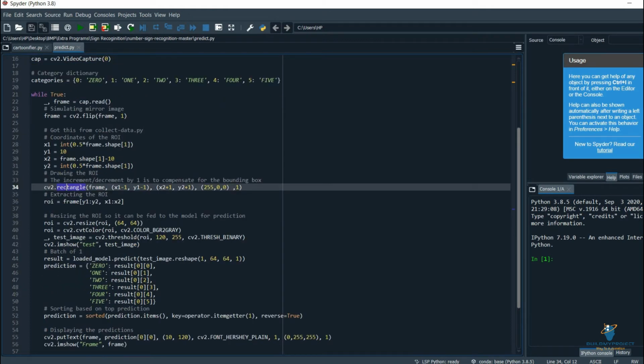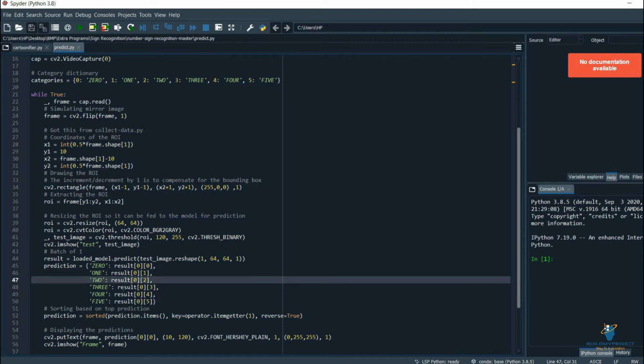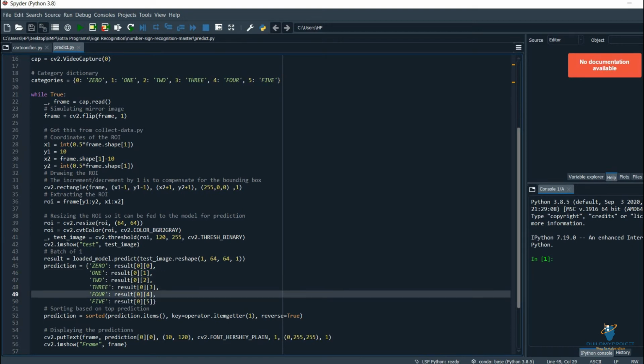So the first one is, the values we have used here are 0, 1, 2, 3, 4 and 5. What do you mean by that? That is a closed finger. It will just normally give the value 0. That is result 0. If it is on value 1, by default it is 0. Then at the end it will give us the value 1, because we have only one finger showed in front of the camera. Same for 2, same for 3, same for 4 and same for 5.